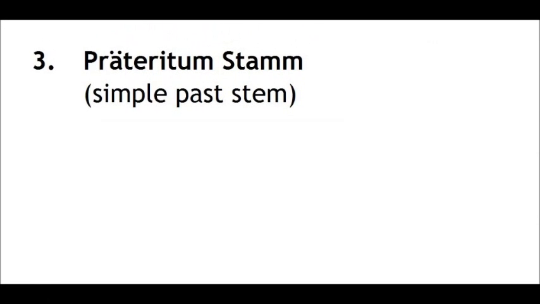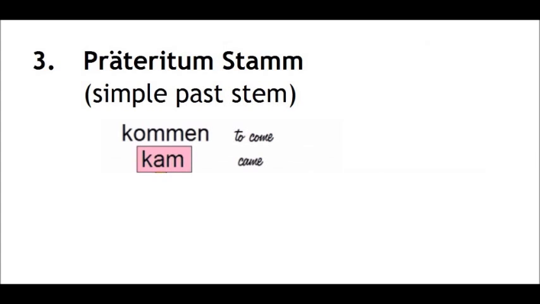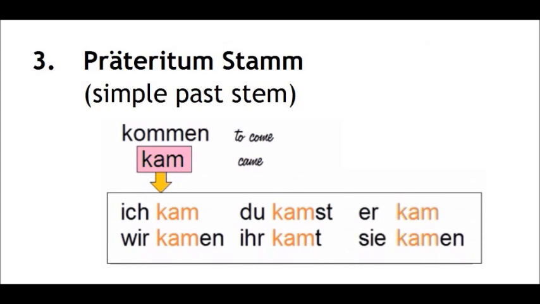Rule number 3. The third rule concerns the simple past tense, or Präteritum. It is constructed differently than the weak verbs. For the strong verbs, you need to use a past stem and add the modal verb conjugation. For example, kommen, the past stem is kam. So it is ich kam, du kamst, er kam, wir kamen, ihr kamt, sie kamen. This past stem has a different vowel than the normal verb stem. We will look at which vowel that is soon.